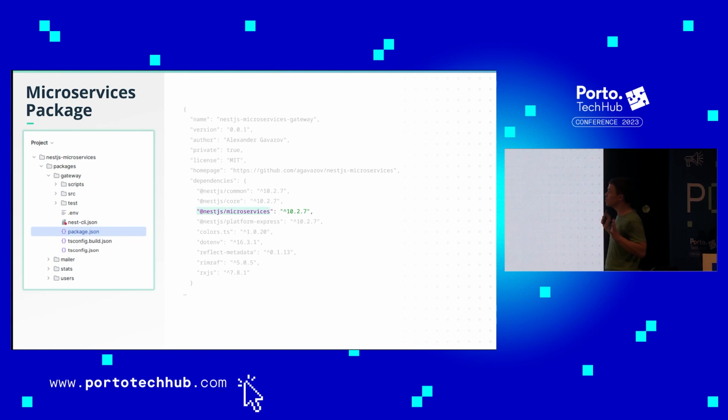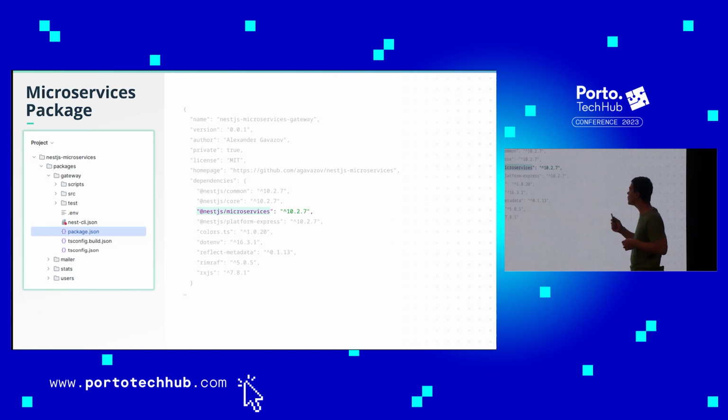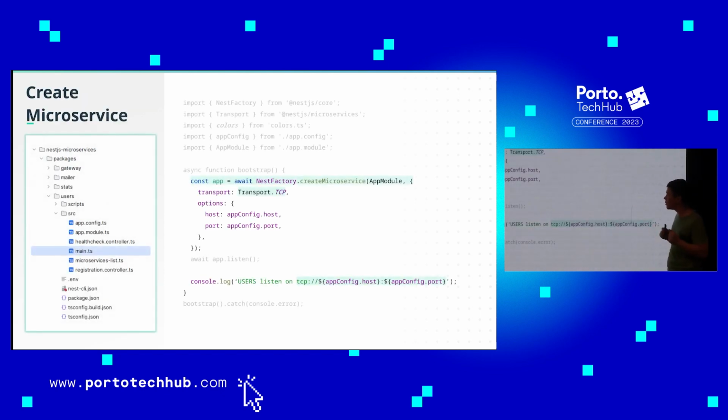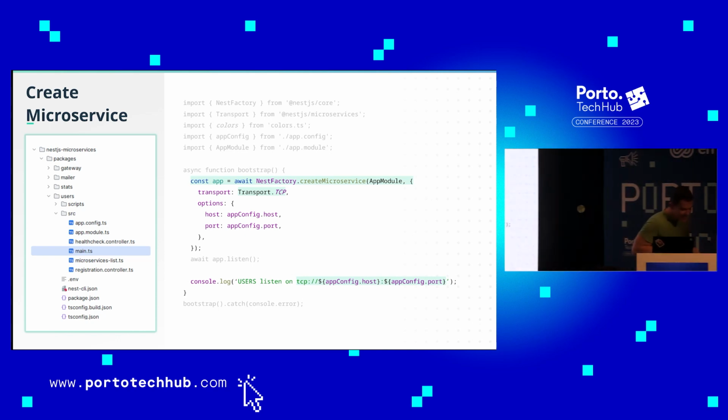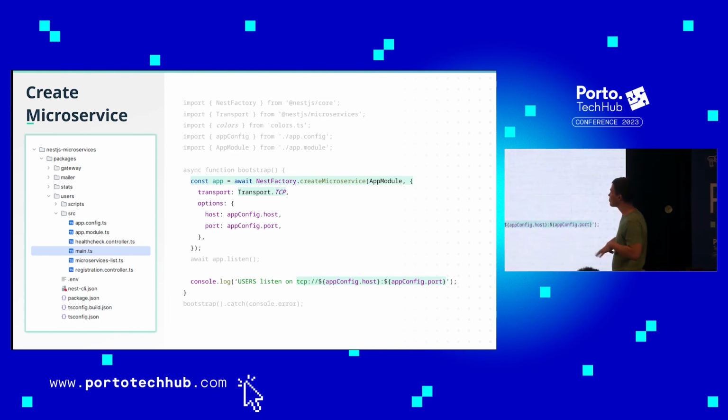So, NestJS, a super nice framework that provides everything inside. You just have to install some stuff, a package provided by NestJS. In this case, we need NestJS microservices. Then we can create microservices.